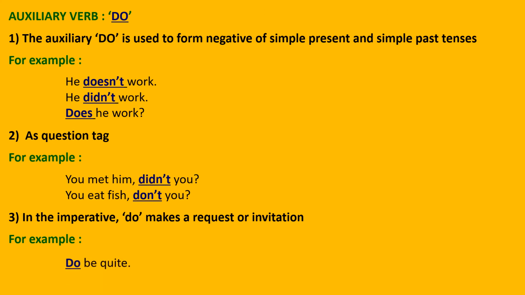And what are imperative sentences? Imperative sentences are sentences where we give an order, command, request, or wish. Mostly do comes in imperative sentences. Do be quiet. It's an order. Oh, do come. It's an invitation.